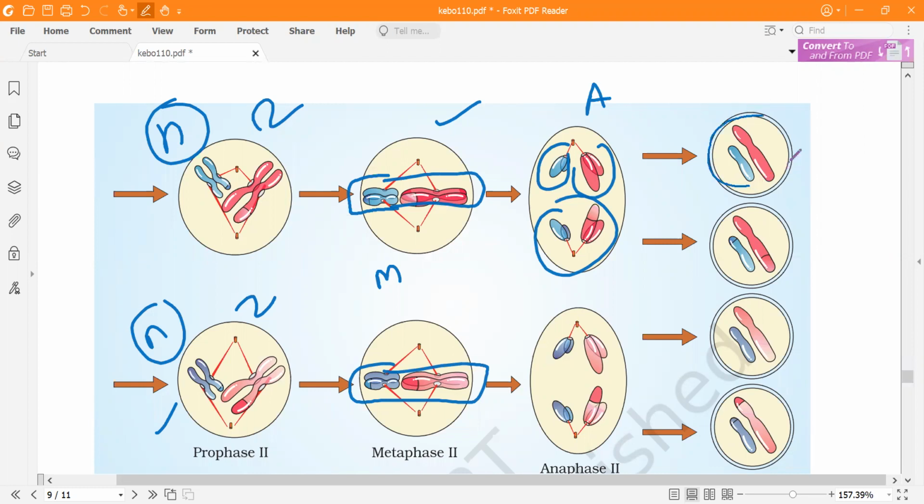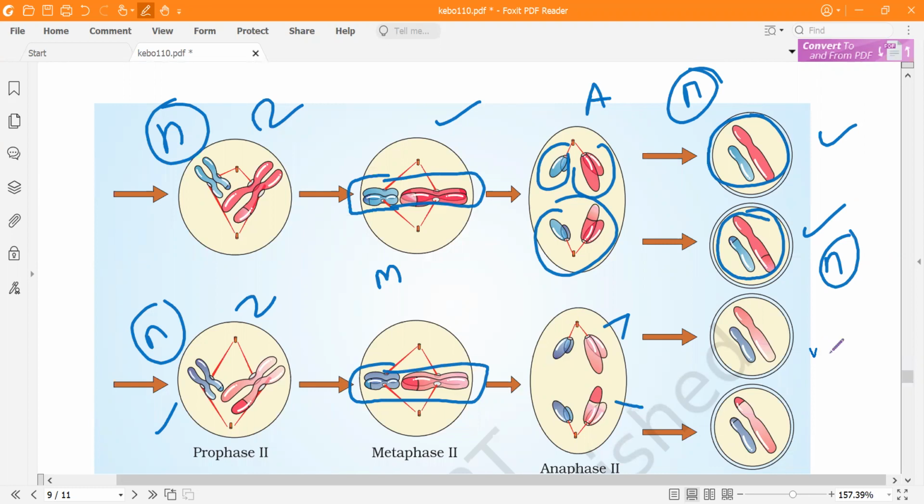And then finally you have two cells, again haploid. Same over here, you can see sister chromatid splitting and you have 4 haploid cells from a single diploid cell.